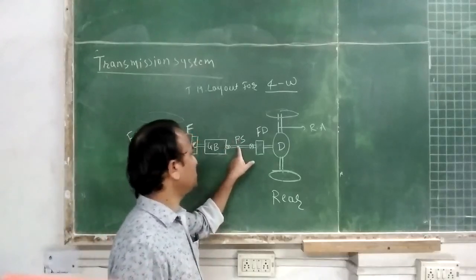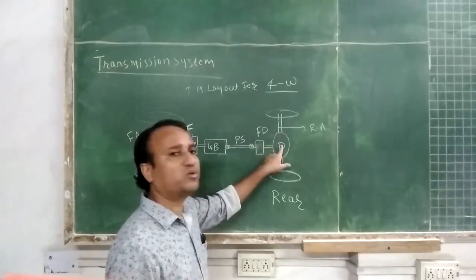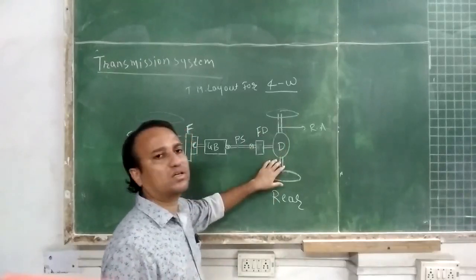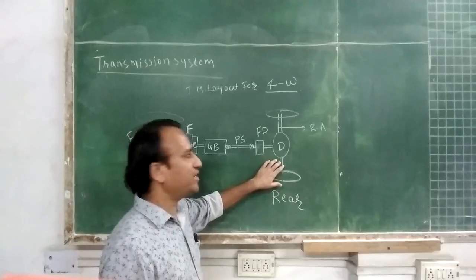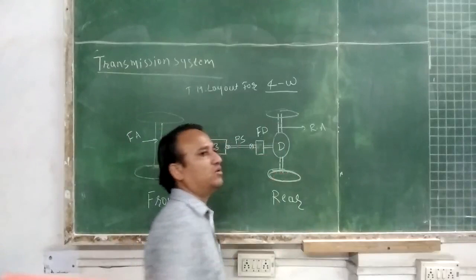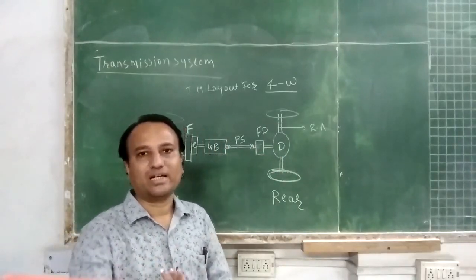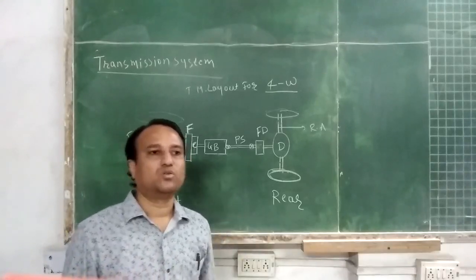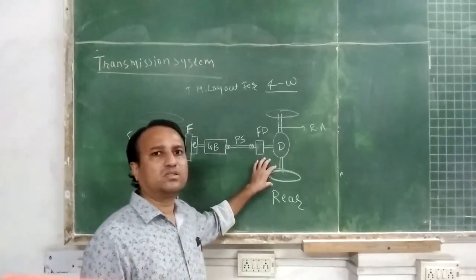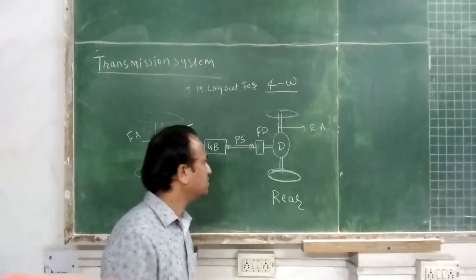The propeller shaft transmits the power to the final drive. The final drive will transmit the power to the differential. The differential will transmit the power to the axle, that is the driving axle. The axle will transmit the power to the wheels, that is the driving wheels. The wheels will transmit the power to the tire. Thus there is motion of the vehicle. Automobile means a self-propelled vehicle, you can say that.